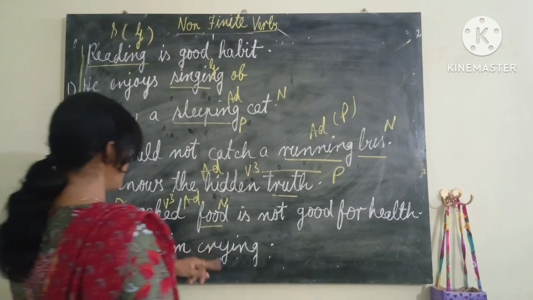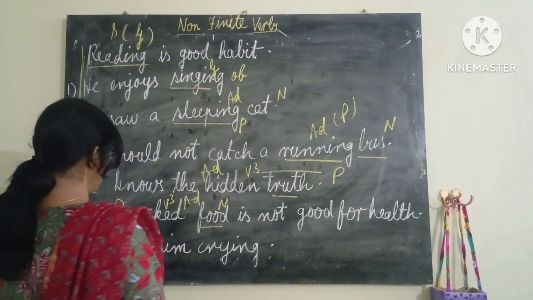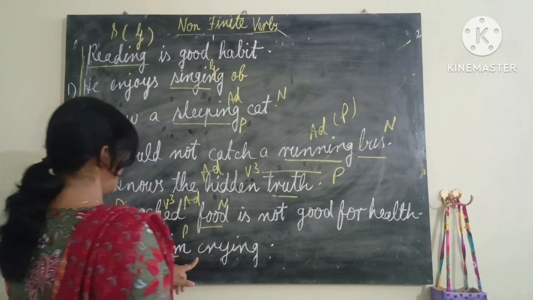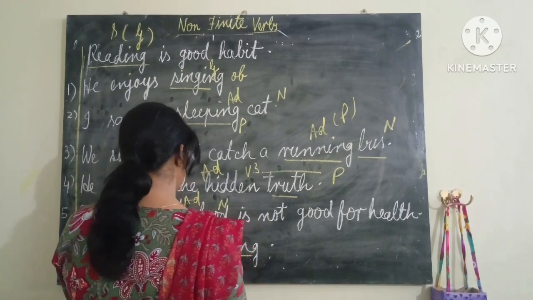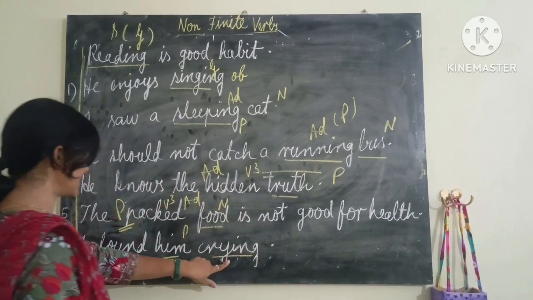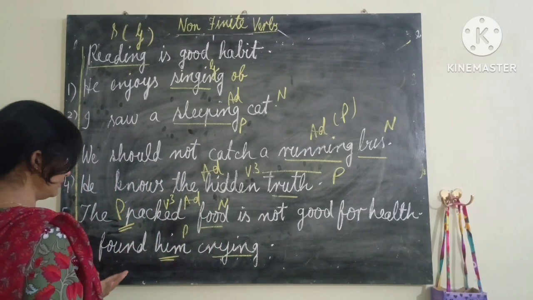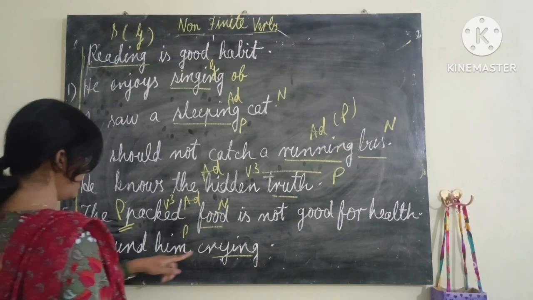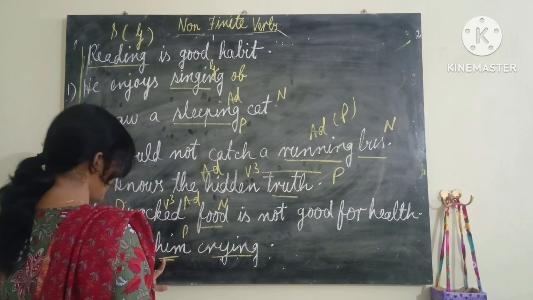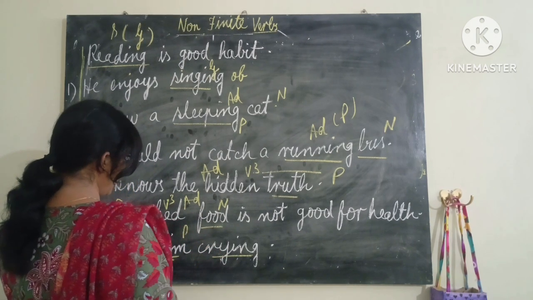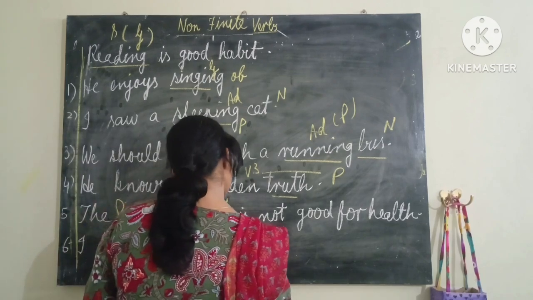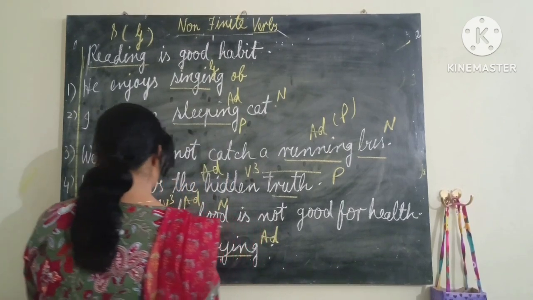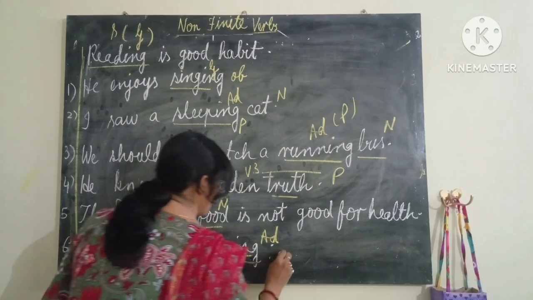Okay, I found him crying. I found him crying. Him, this is a pronoun. Crying, the ing form of the verb is used, and it is describing him. I found him. How was he? What was he doing? He was crying. It means crying is explaining, telling more about him. So this is an adjective. It means it is a participle. Participle. I have already written.